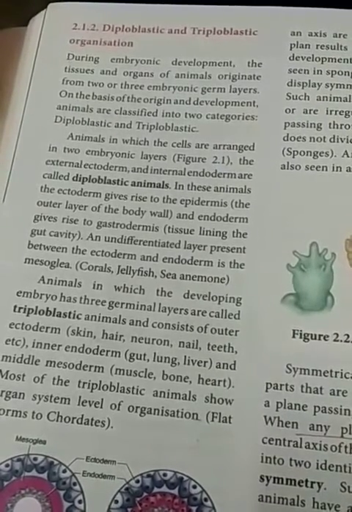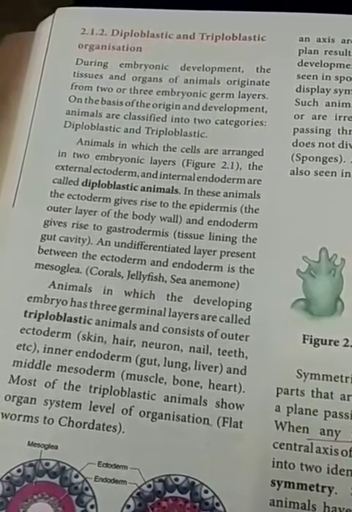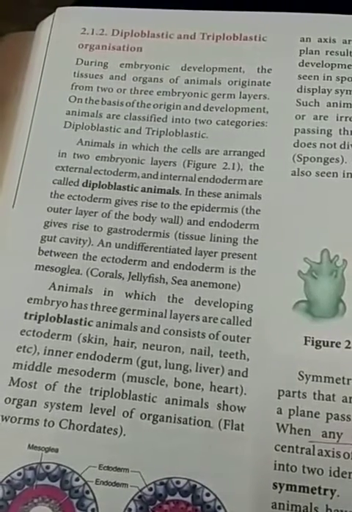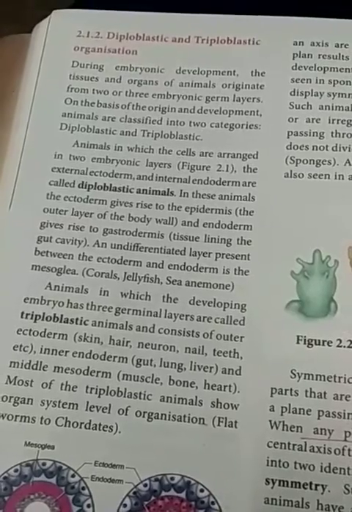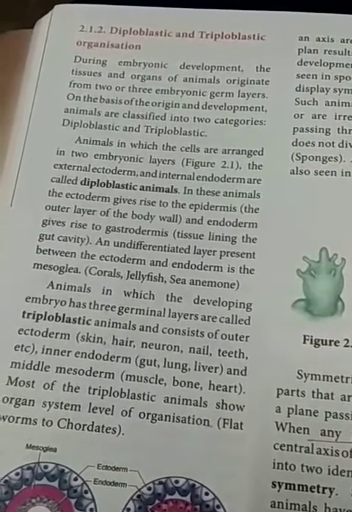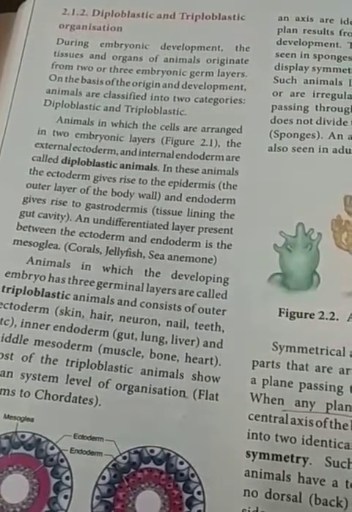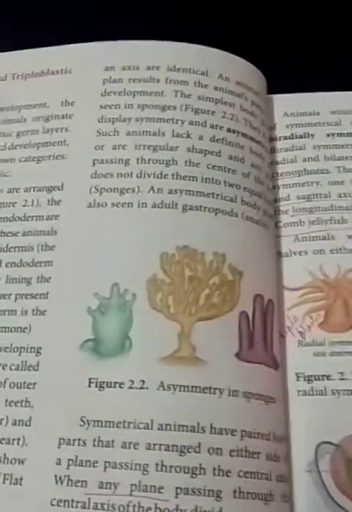Diploblastic: two germ layers, ectoderm and endoderm. Triploblastic: three germ layers, ectoderm, mesoderm and endoderm. So each of these embryonic germ layers can develop into different types of organs.